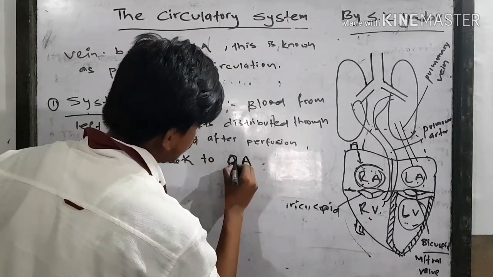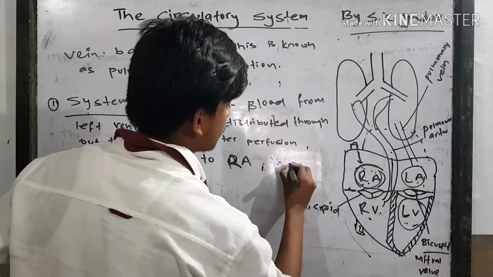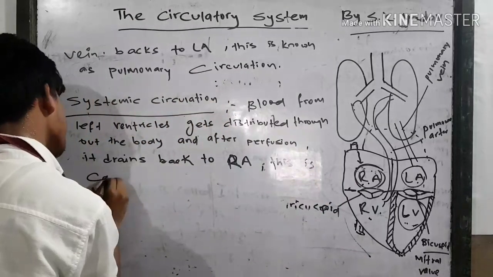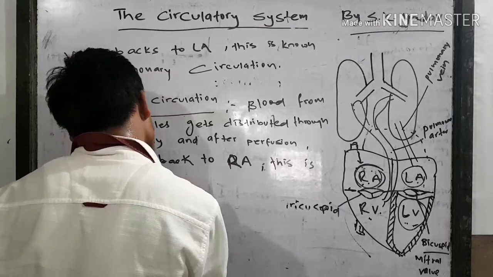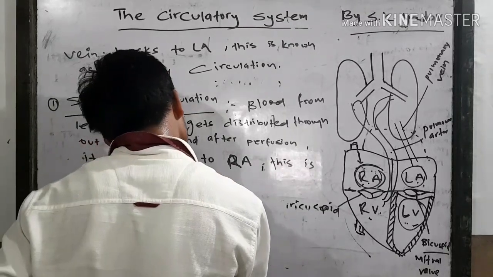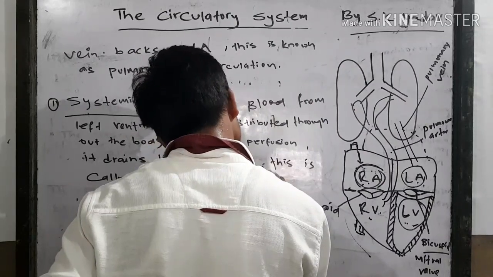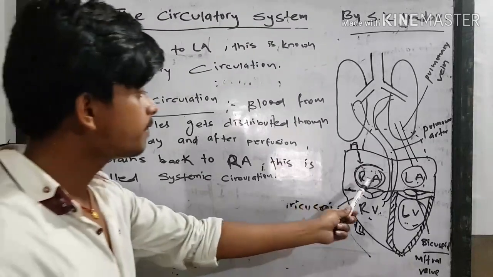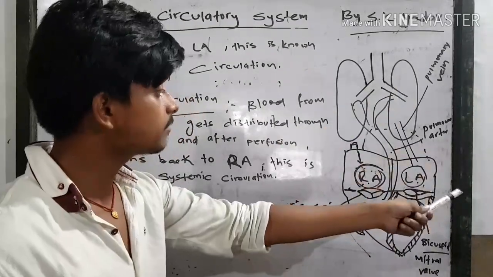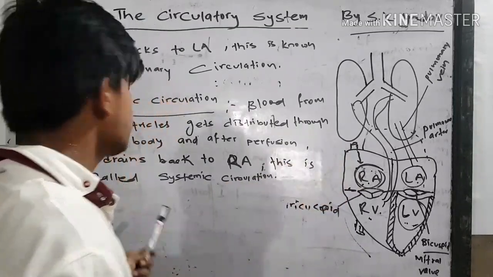Here A denotes the right auricle. So this is known as systemic circulation. From the left ventricle it goes to different parts of the body, and after the perfusion it comes back to the right auricle. So this is known as systemic circulation.